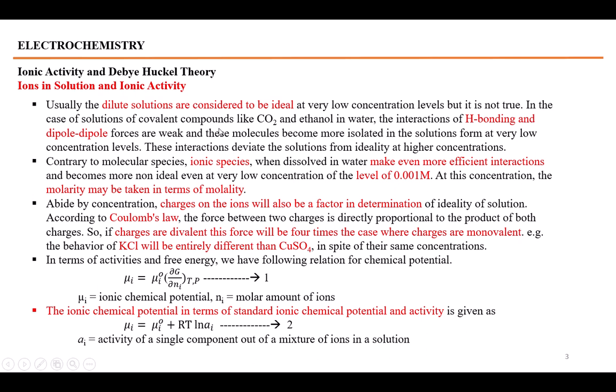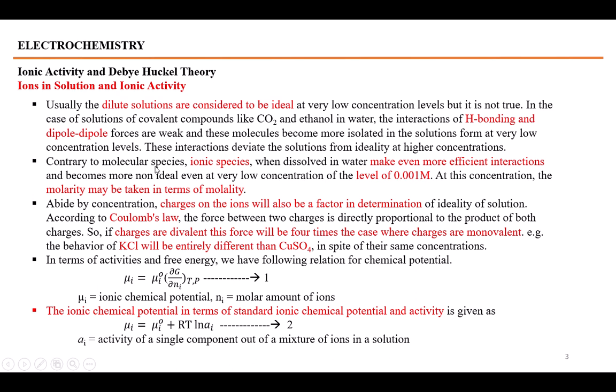So covalent compounds develop weak van der Waals forces among the molecules of solvent and among the solute molecules as well, and these interactions make the molecules at higher concentration deviate from ideality.